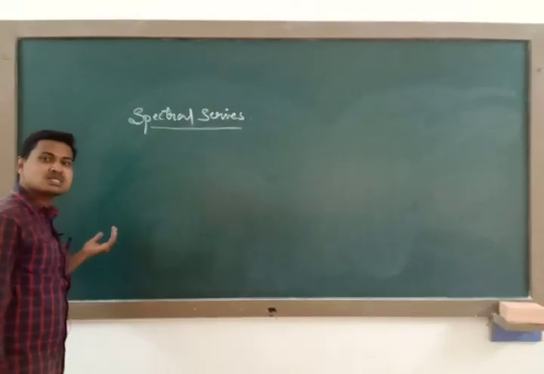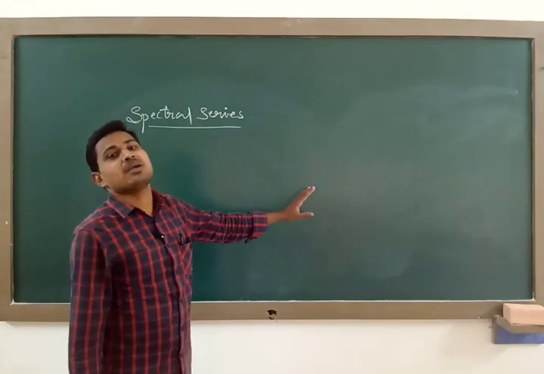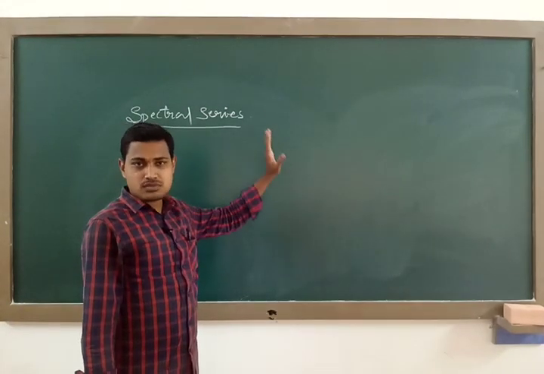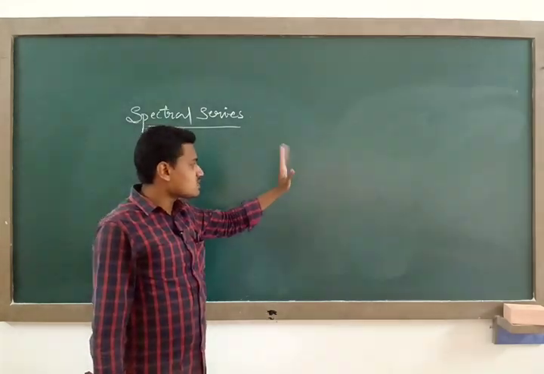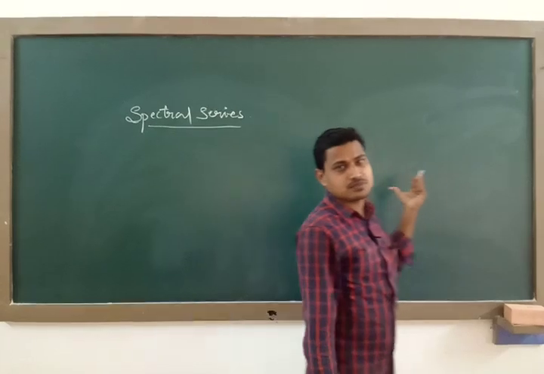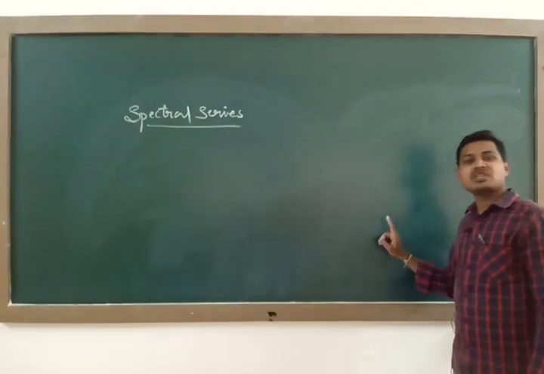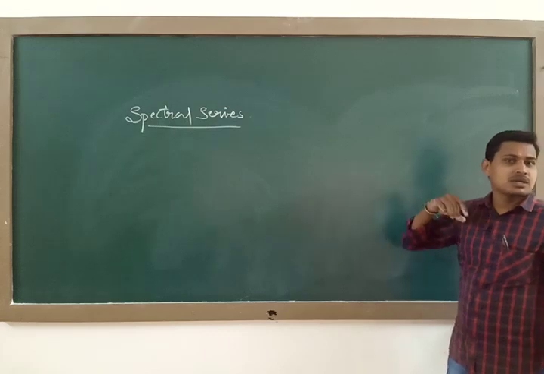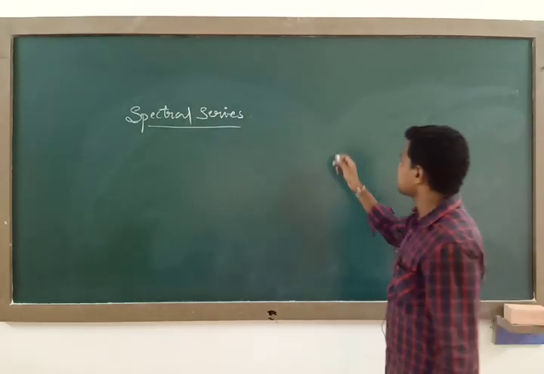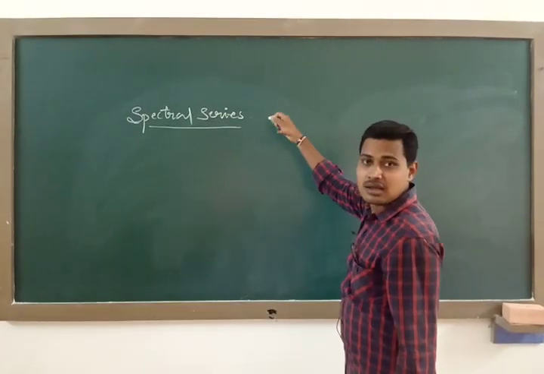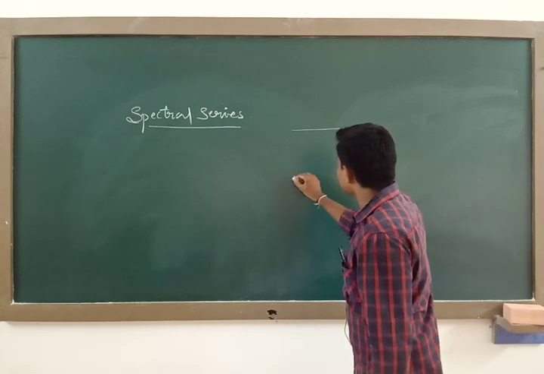So what does spectral series mean? If you analyze the frequency of the radiation emitted by a certain element, it consists of some regular patterns, and the spacing between those patterns also decreases in certain sets.